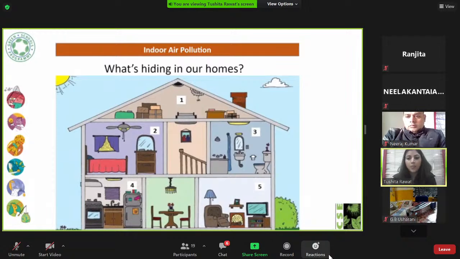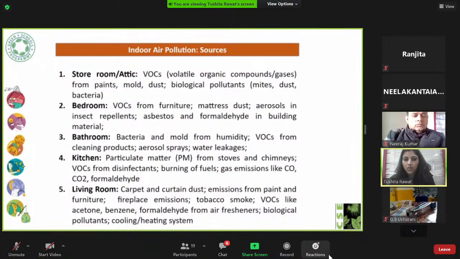You can see areas numbered in this picture: 1, 2, 3, 4, 5. These are different parts of a house, and all of these have different pollution sources. Number one could be a storeroom or an attic. If there's paint kept there, if there's dust, there are biological pollutants like mites, dust, and bacteria. All these create indoor air pollution to a great extent. Paints emit VOCs, volatile organic compounds or gases, which are toxic. In the bedroom, it comes from furniture, the varnish on furniture, mattress dust, aerosols in our sprays, insect repellents, asbestos. These are all things that we have in our house.